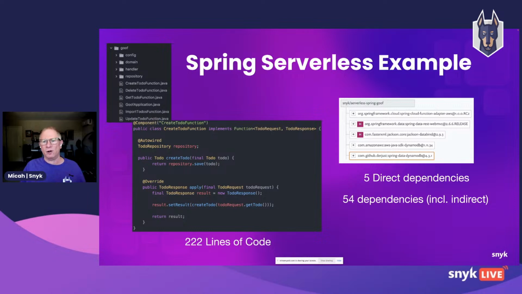And then when we look even further, if we look at the whole dependency tree, which you can do with a tool like Maven or Gradle, we can see that there's 54 total dependencies. So with 54 total dependencies and 222 lines of code, what do you think the total number of lines of code are? If you had a guess, feel free to drop it into chat. I don't have a view of chat, so I'm going to keep going on. But either just think to yourself or drop it in chat.